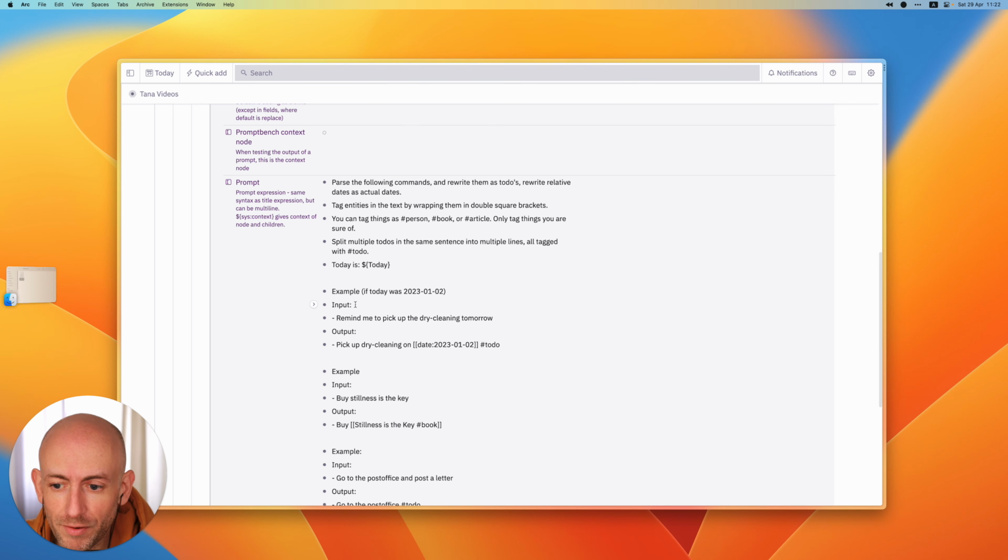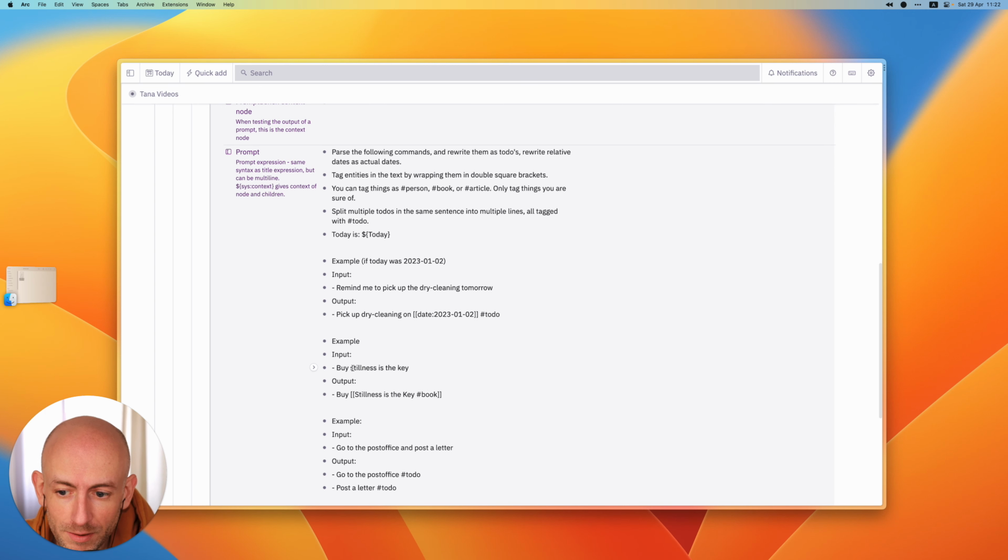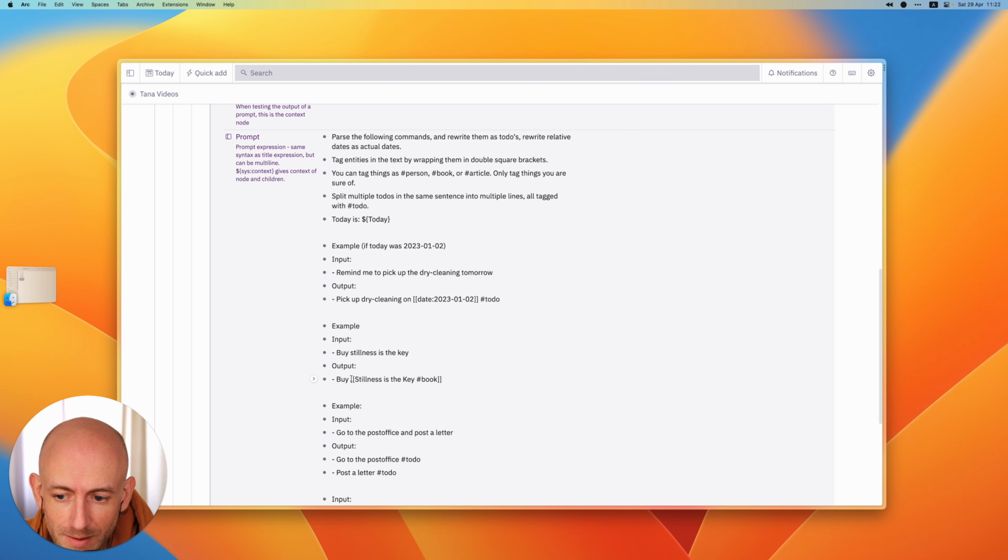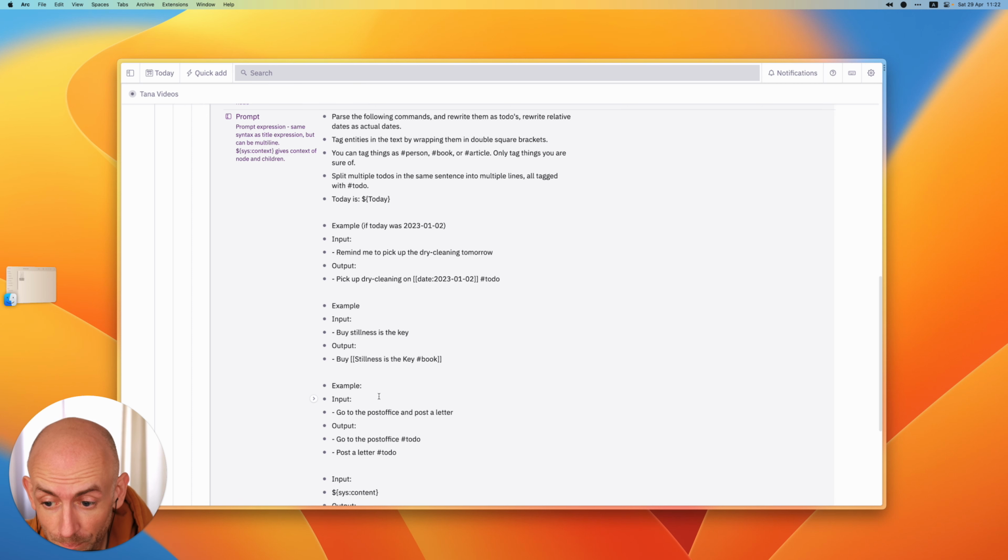And then I have a few examples that will teach the AI to say, hey, if I say something like tomorrow and today was this date, I want you to convert it to a date in this format. And again, I'm also showing it that I want them to be tagged as to-do. Here, I'm hoping that it will know that this is a book, and because it is basically trained on all of the knowledge on the internet, it will probably know this, unless it's a very new book, and then it might not know it. Tag it as a book, and this will actually take the first node it finds in your library. So you need to have it in the library, else it will add a new one.